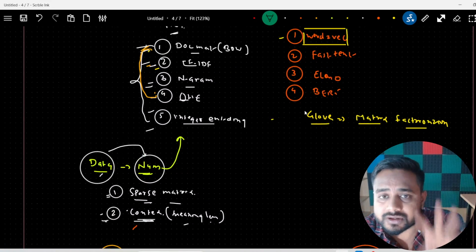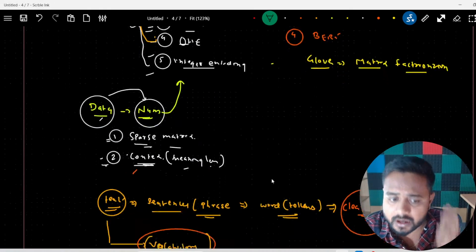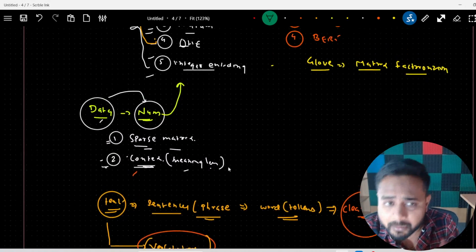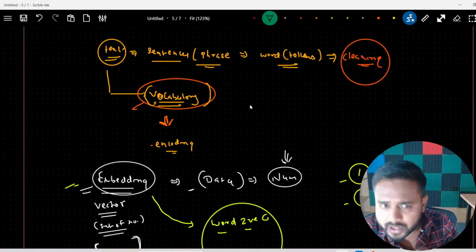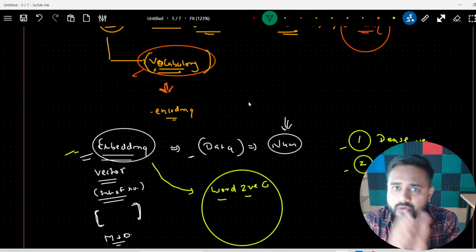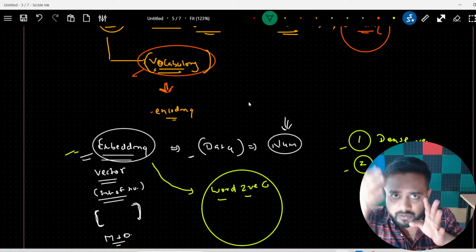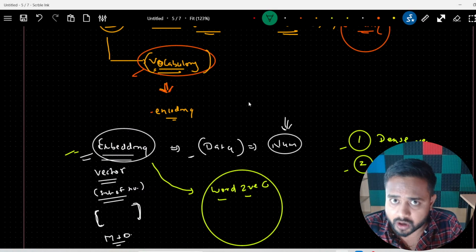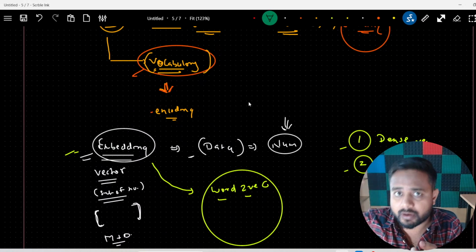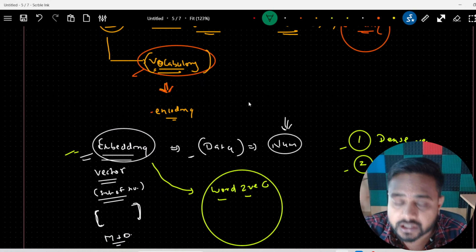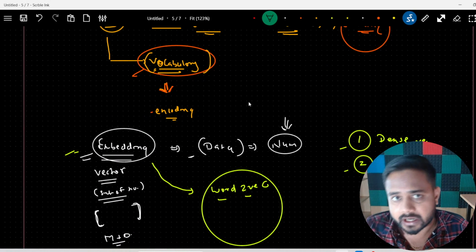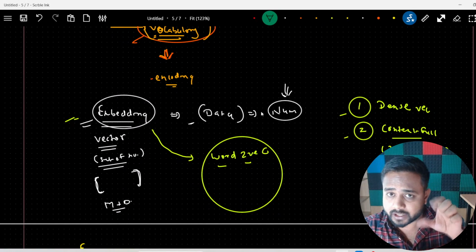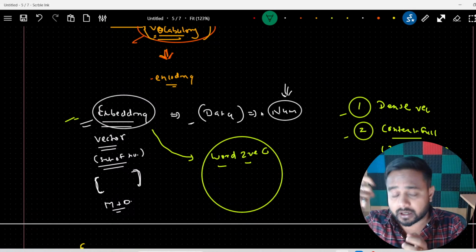So that's why this embedding concept came into the picture. It is also a vector, but it's a dense vector, right? And the way of generating this vector is a little bit different compared to this technique. Here we are using a neural network. We are going to design our data in such a way that we have two columns, one an independent column and one a target column, and then we pass that data to my model, and automatically it generates a vector, right? How it creates the independent column and how it creates the target column,